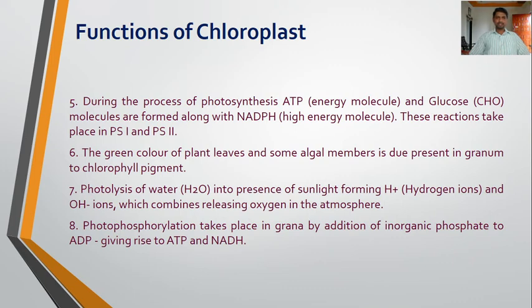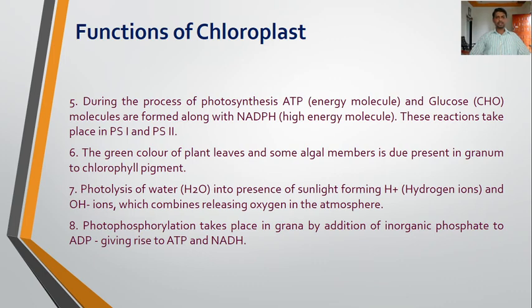Photolysis of water, that is the splitting of water in the presence of light, forms H+ ions, that is hydrogen ions, and OH- ions, which combine, releasing oxygen in the atmosphere. So this photolysis of water takes place in the chloroplast in the presence of sunlight.